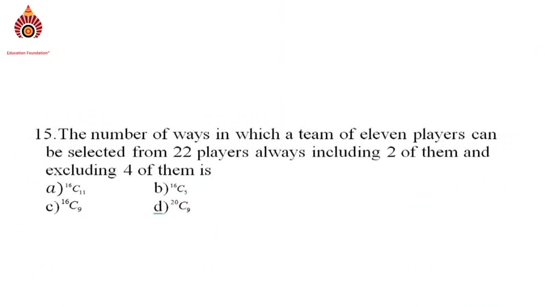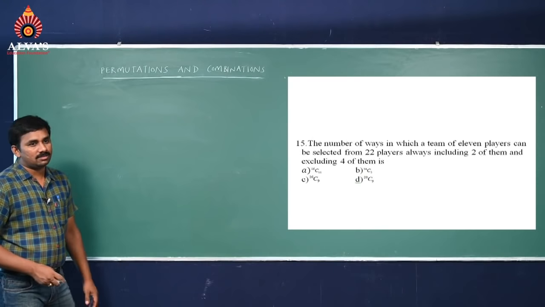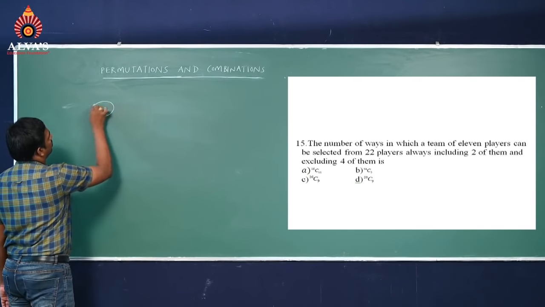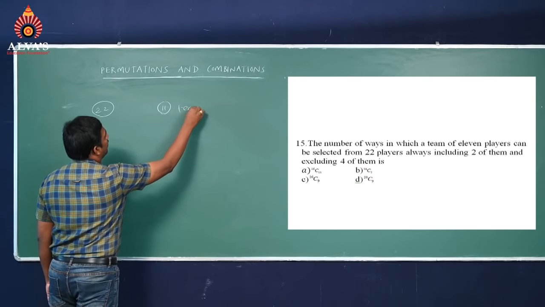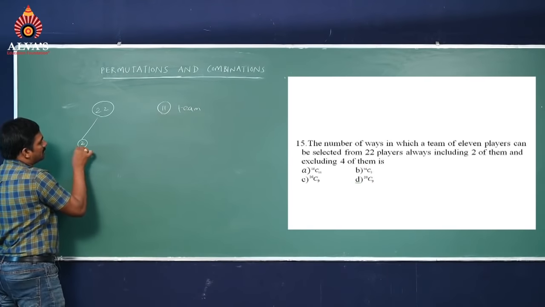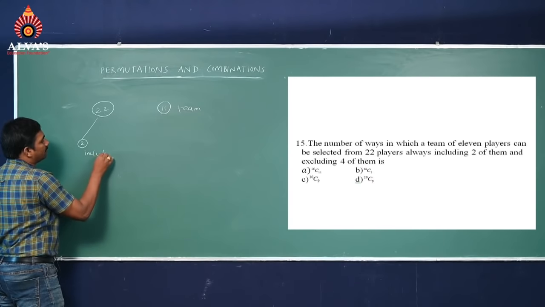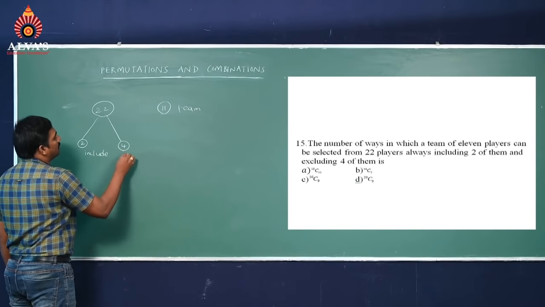The number of ways in which a team of 11 players can be selected from 22 players, always including 2 of them and excluding 4 of them, is: option A 16C11, option B 16C5, option C 16C9, option D 20C9. See here, total 22 players we have. We have to select a team of 11 players, but 2 persons are always included and 4 persons are excluded.